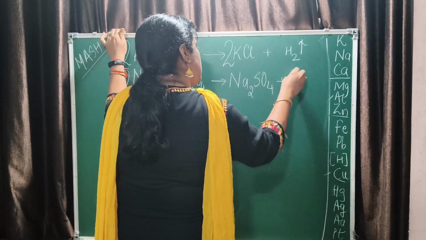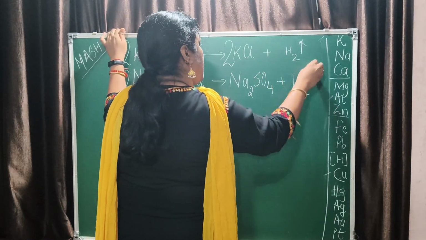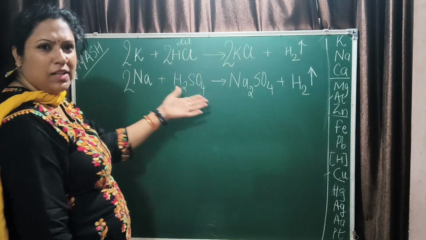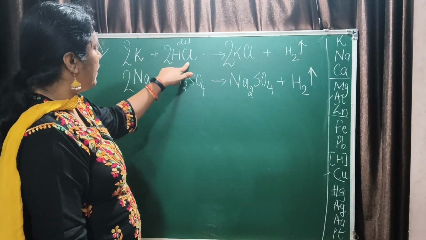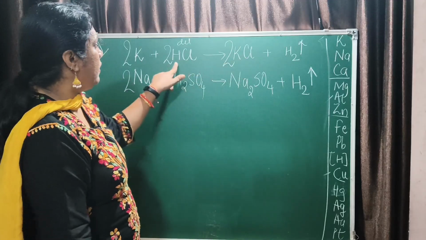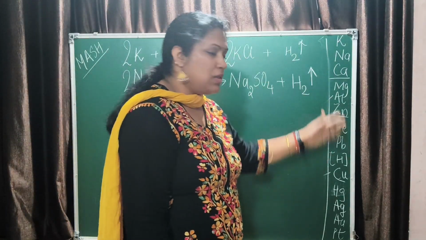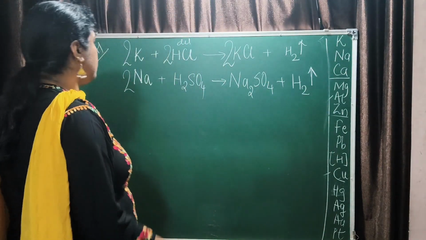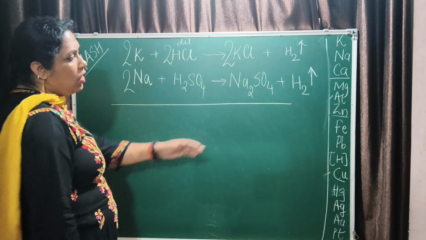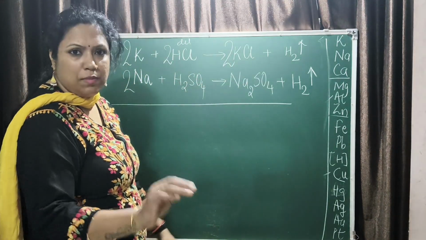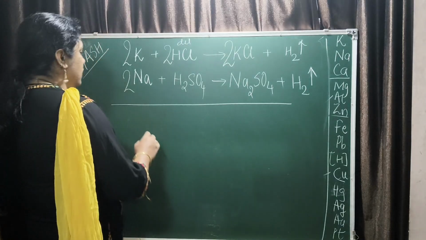Na2SO4 plus H2. Is that clear? You can see it's a single displacement reaction only. Metals, one is coming and taking away the anion and leaving one alone. So this is the reaction with the acids. And this is a very vigorous reaction. All the lower ones react a little bit slowly and less violently.